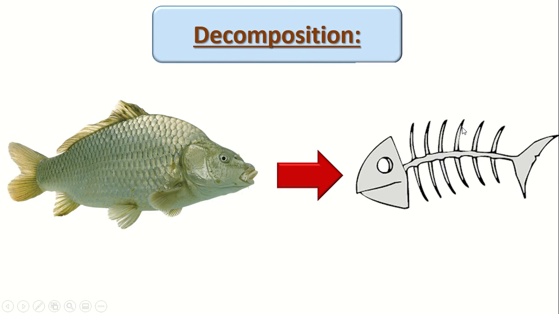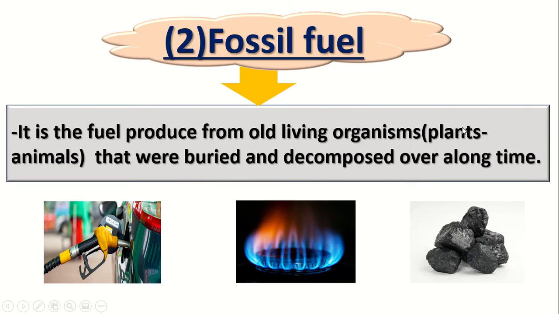So when the animals die and are buried under the earth's surface and decompose, they will become a fossil fuel. So what is the fossil fuel again? It is the fuel which is produced from living organisms that were buried and decomposed under the earth's surface for a long time.